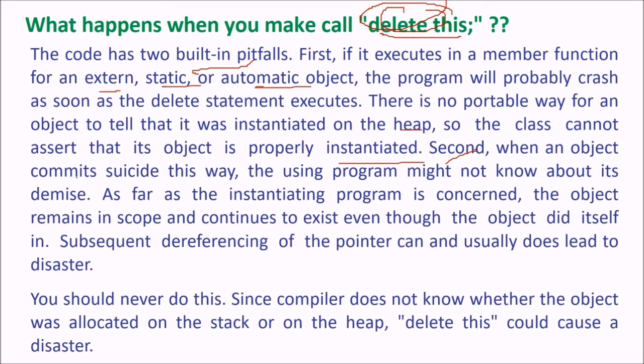Secondly, when an object commits suicide this way, the using program might not know about its demise. As far as the instantiating program is concerned, the object remains in scope and continues to exist even though the object did itself in. Subsequent dereferencing of the pointer can and usually does lead to disaster. You should never do this, since the compiler does not know whether the object was allocated on the stack or on the heap. Delete this could cause a disaster.